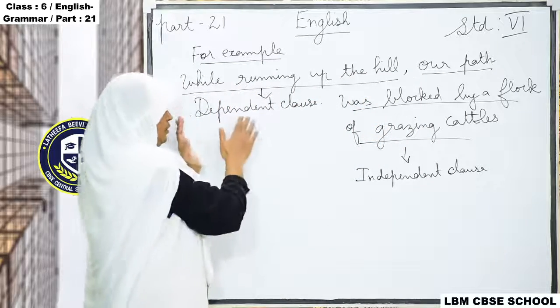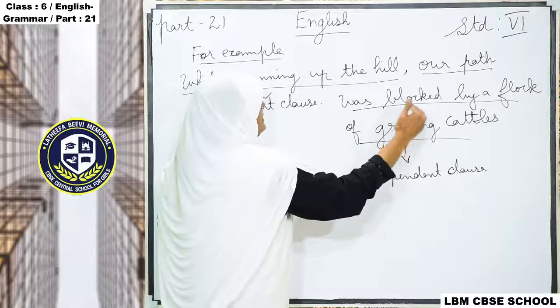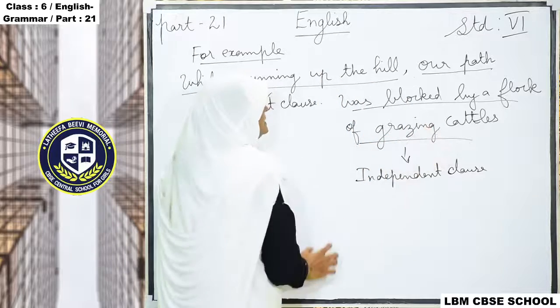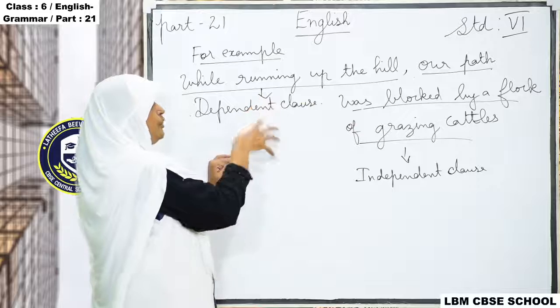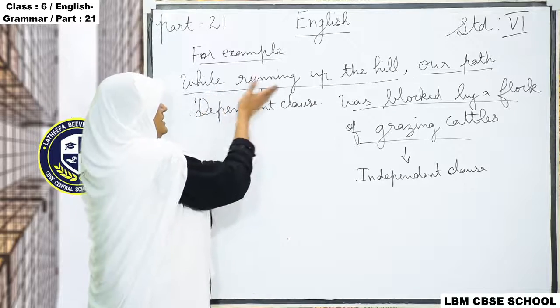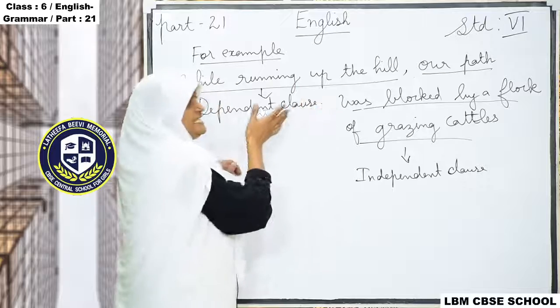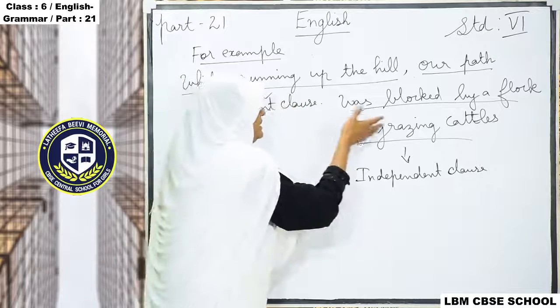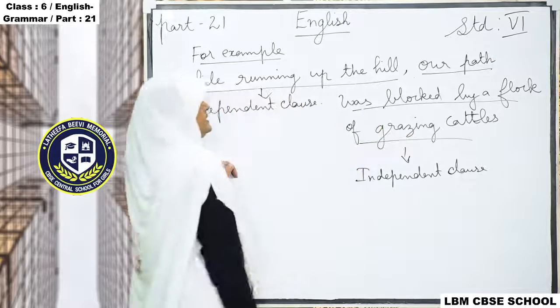Only if you join it with our path was blocked by a flock of grazing cattle will it give you meaning. So the first part was depending, asking for help from the second.